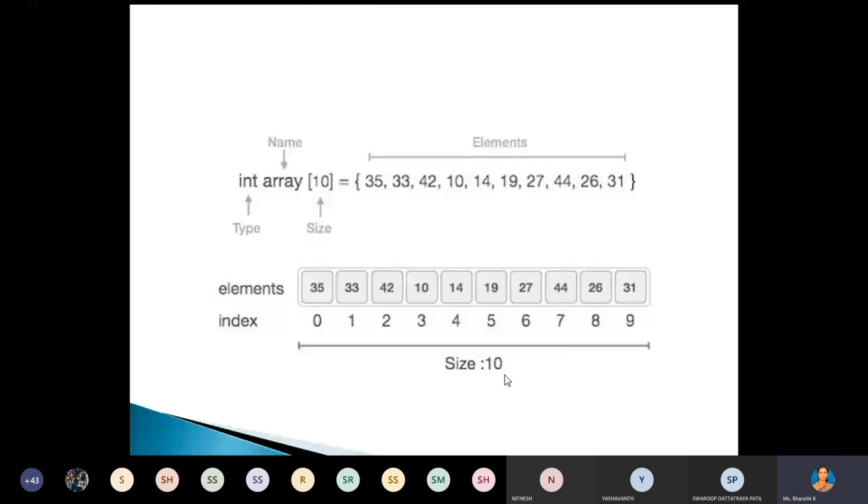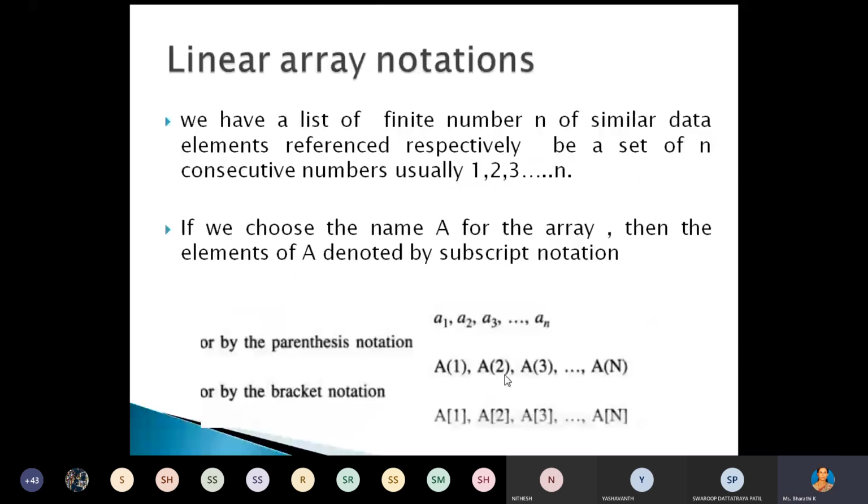Now we can represent arrays in different ways. Suppose the size of the array is n, and the name of the array is a. We can denote that array in different ways. One notation uses the subscript values: a1, a2, a3, and so on up to an.